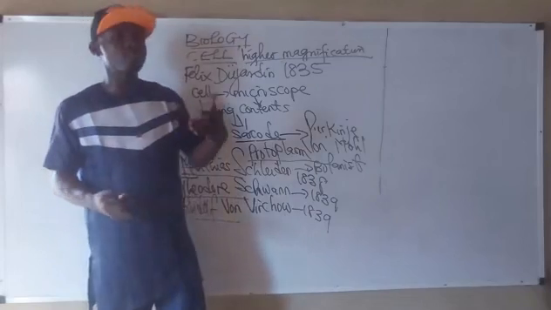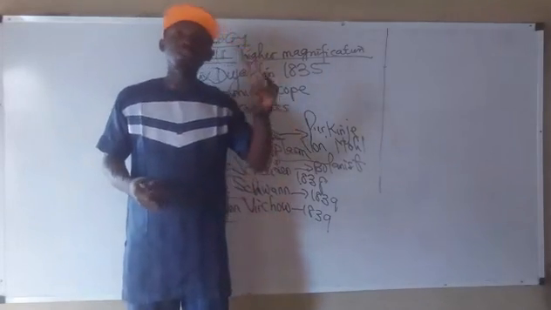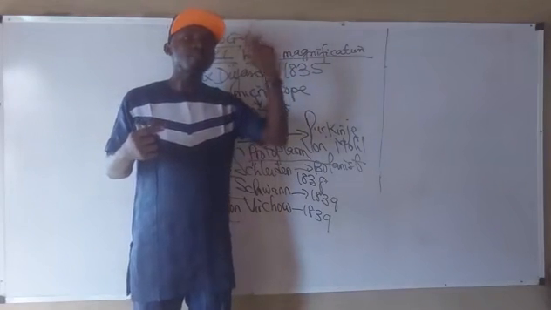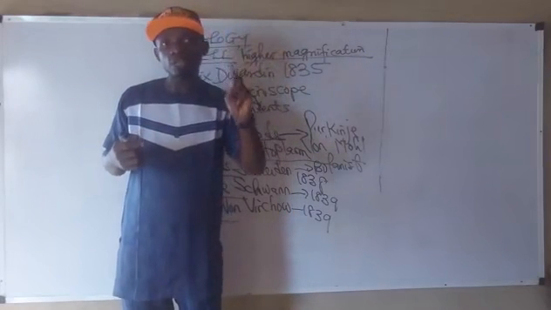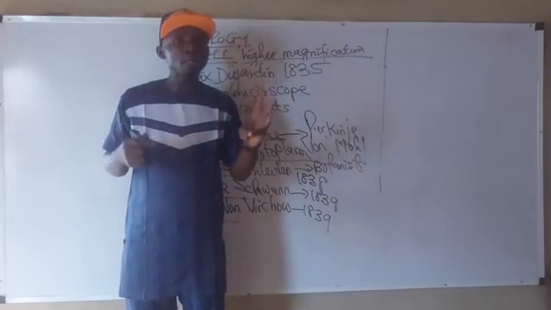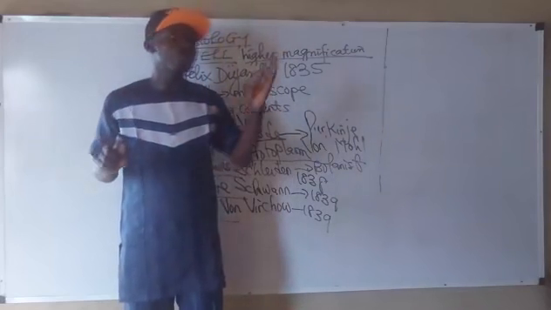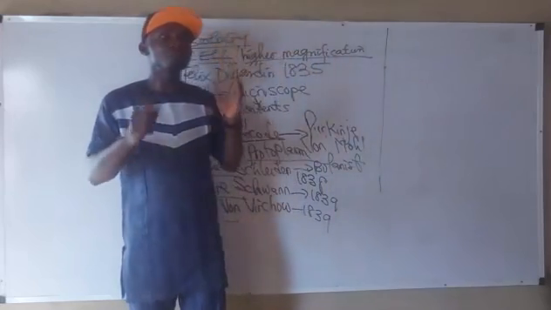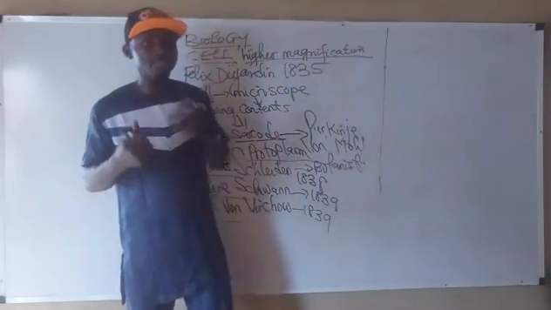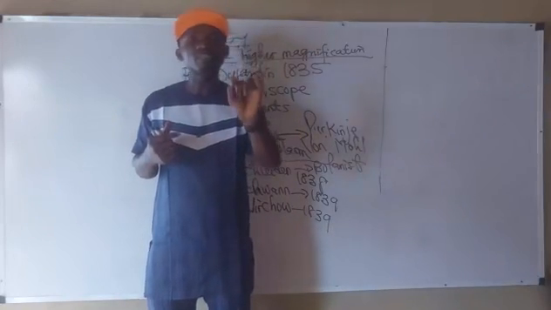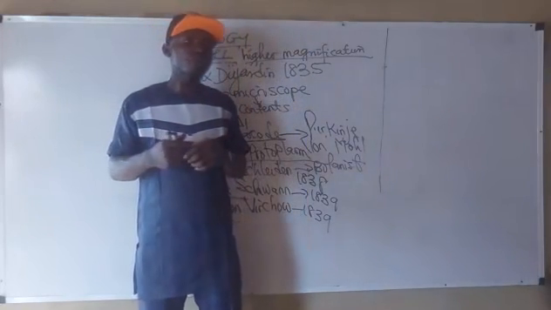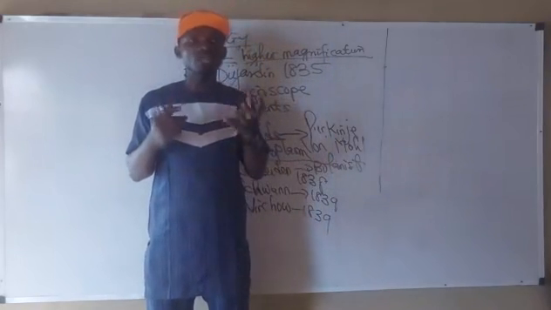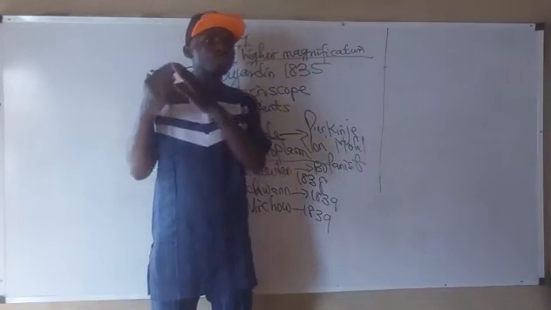Now, what is the cell theory? 1. All living things are made up of cells. 2. It is the basic structural and functional unit of life. 3. Apart from the life of cells, there is no other life. 4. The cell comes from pre-existing cells. 5. Some organisms could have one cell. These organisms we call unicellular organisms. Examples are Amoeba proteus, Paramecium caudatum, Euglena viridis, and Chlamydomonas.